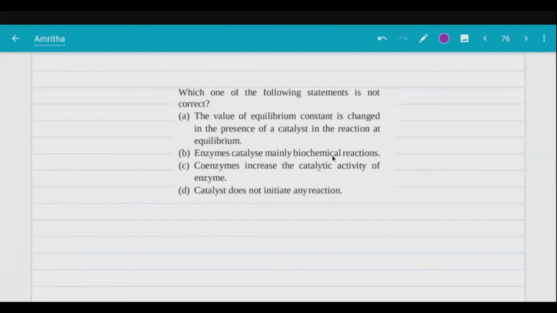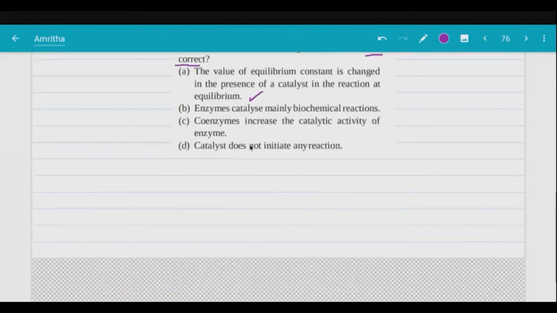B: Enzyme catalyzes mainly biochemical reactions. C: Coenzymes increase catalytic activity of enzyme. D: Catalyst does not initiate any reaction. Which is not correct here? A is not correct.